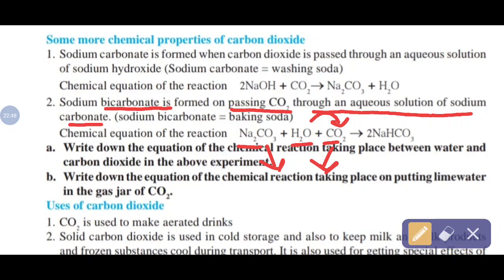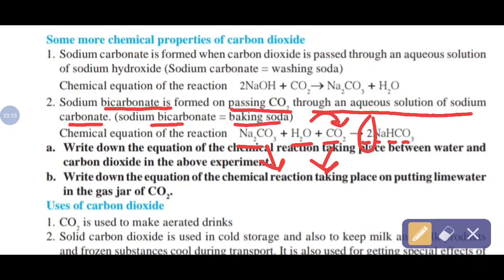2 hydrogens are there, 2 sodiums are there. So 2 is common. 2 sodium, positive charge always write at first. Then 2 hydrogen and 2 carbonate. That's why this 2 is common here. NaHCO3, that is the formula of sodium bicarbonate, commonly called baking soda.